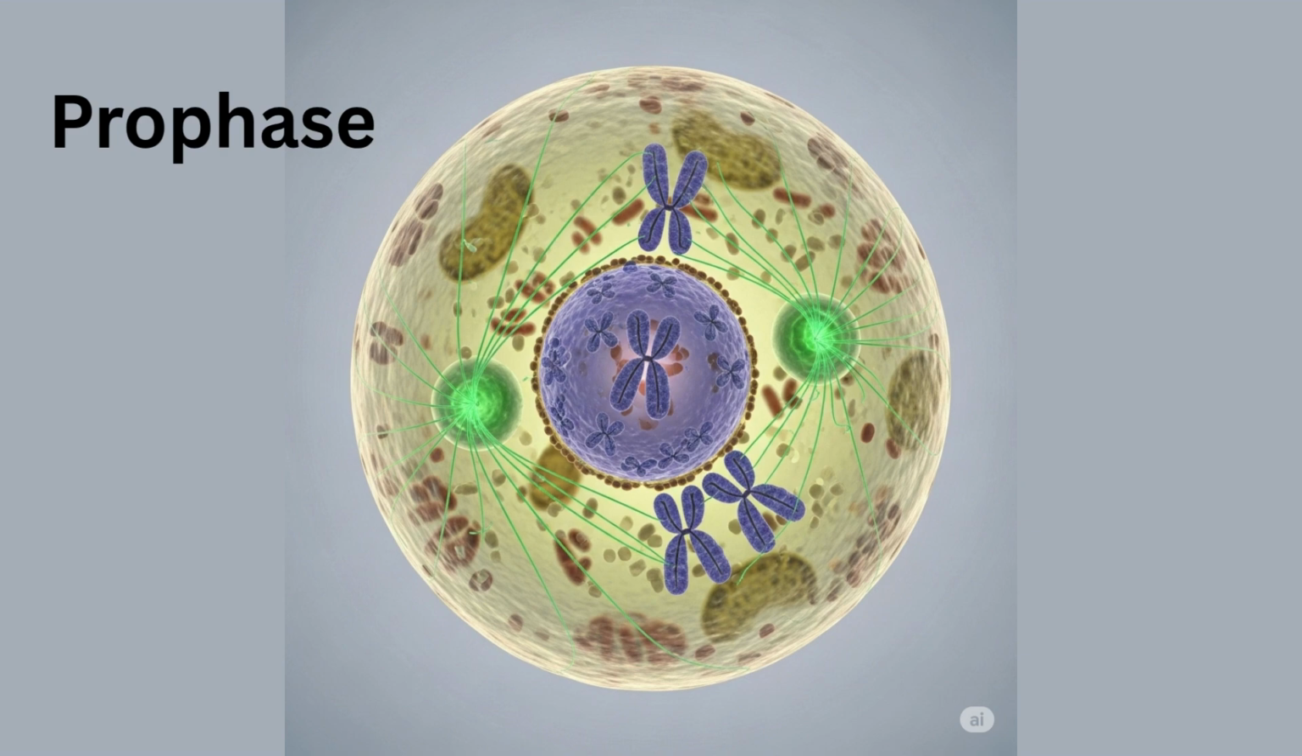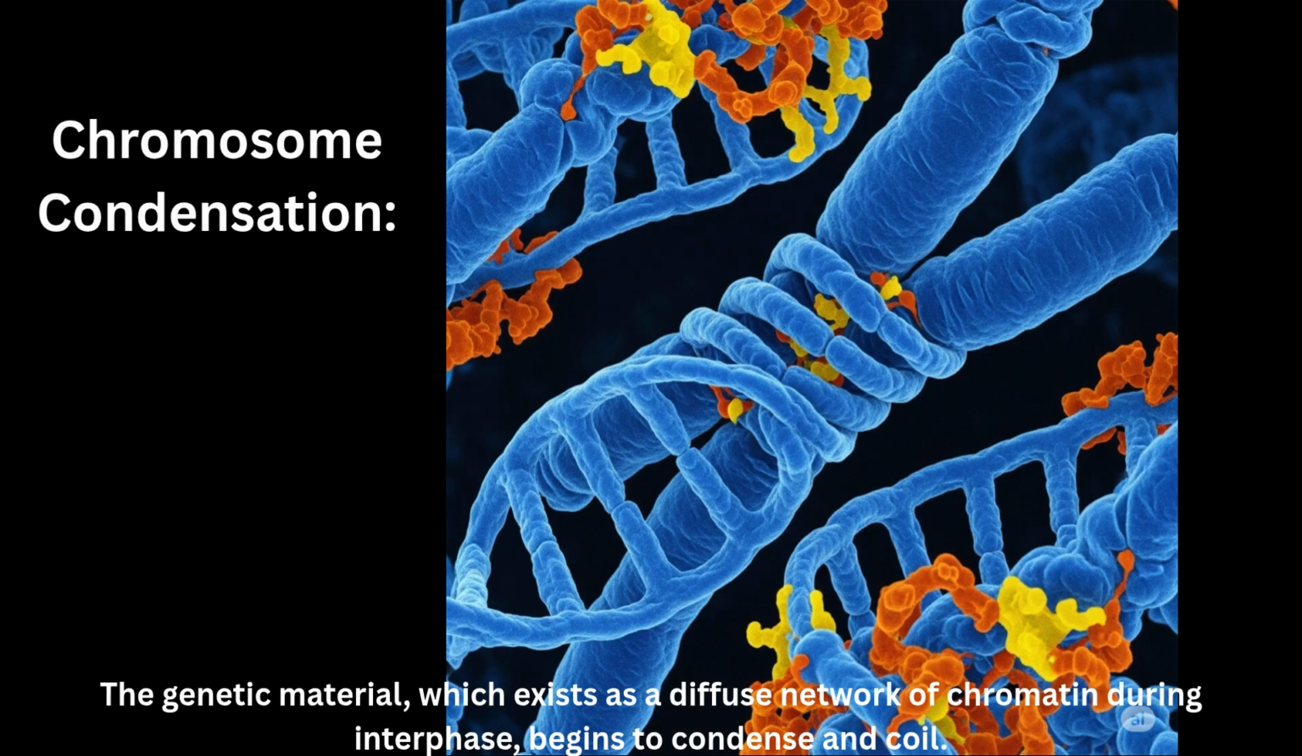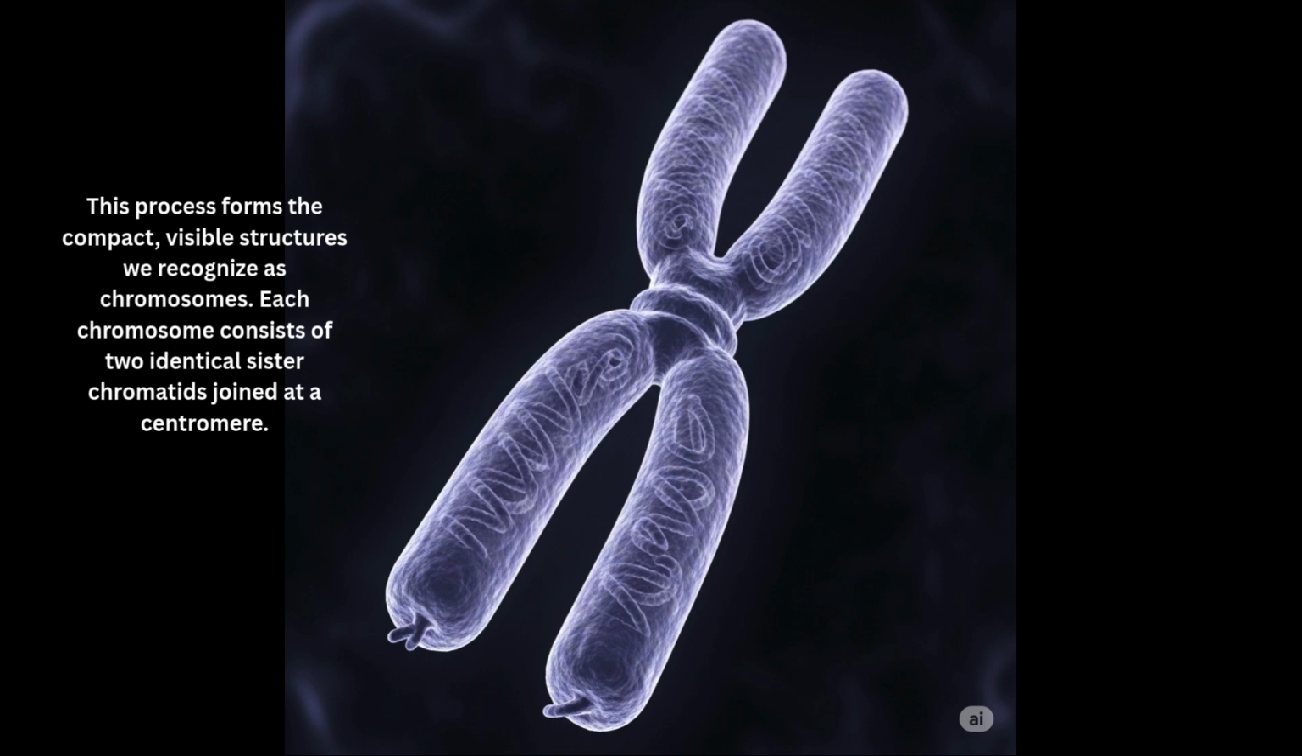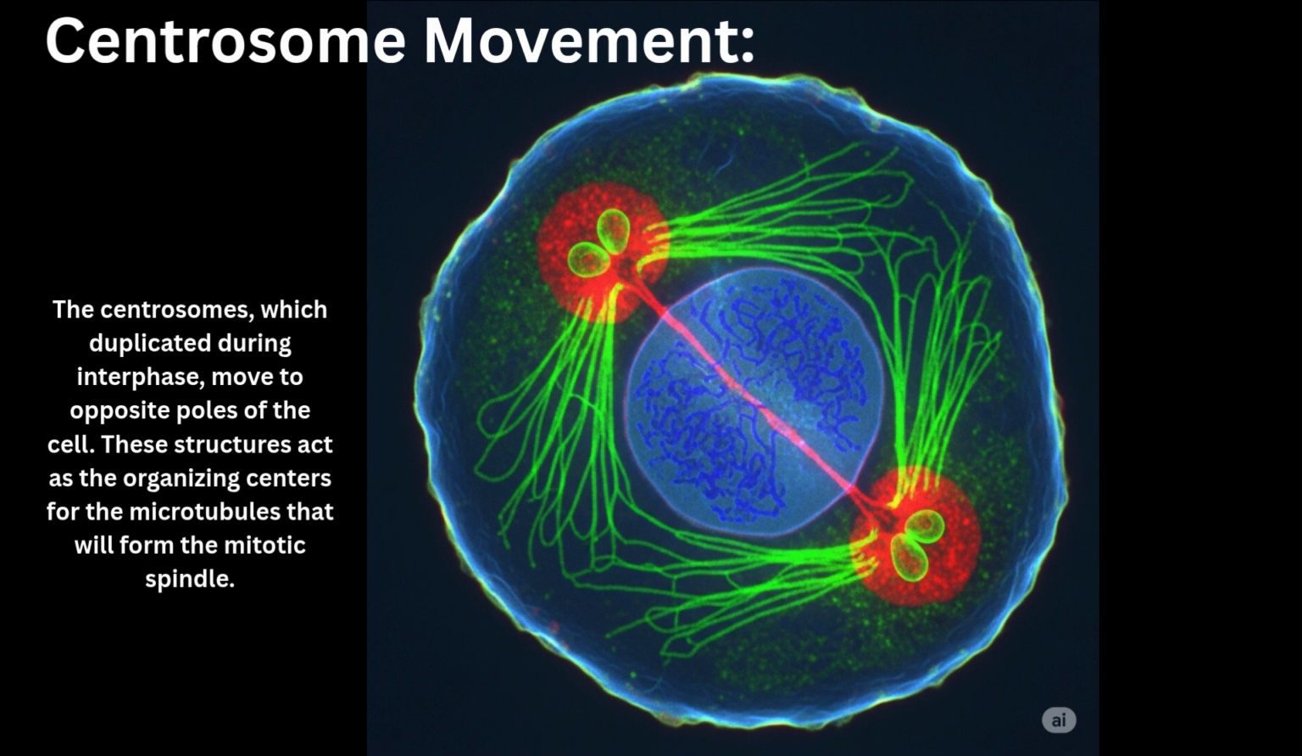Key steps in prophase. Chromosome condensation. The genetic material, which exists as a diffuse network of chromatin during interphase, begins to condense and coil. This process forms the compact, visible structures we recognize as chromosomes. Each chromosome consists of two identical sister chromatids joined at a centromere.